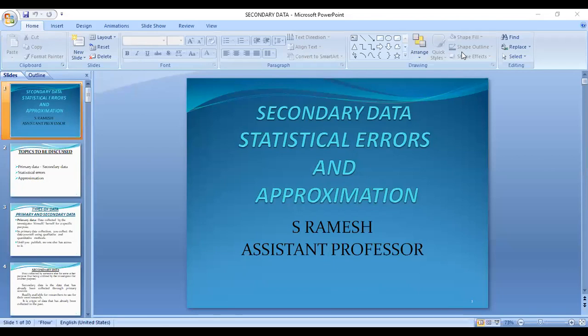Today we will learn about secondary data, statistical errors, and their approximation.